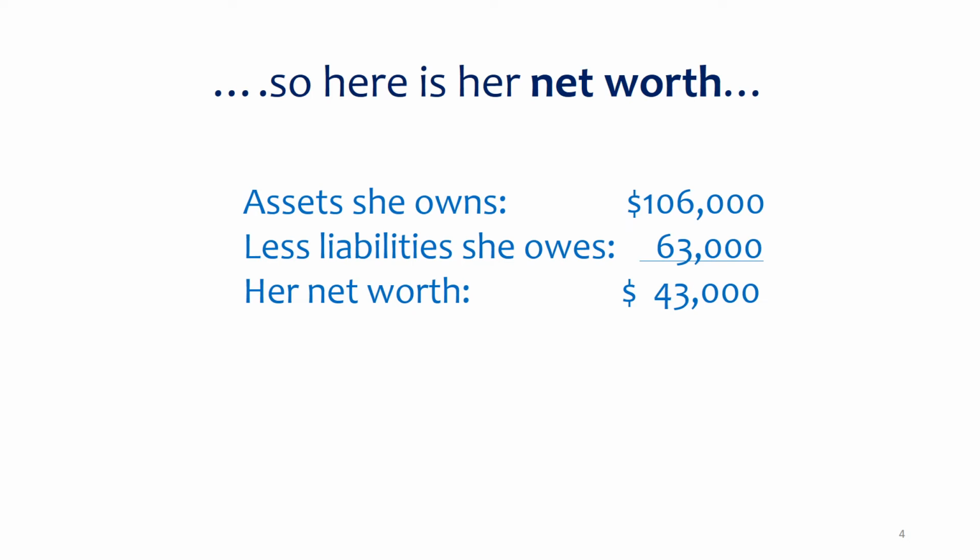So right now, she basically owns $43,000 of all of those assets because the bank owns a piece of it. Now, eventually, over time, she will pay off that $63,000, and her net worth will grow to that $106,000. But at this point in time, we're looking at what she owns, what she owes on what she owns. Basically, she owes the bank, she owes for the car loan, and what's left over is her net worth.